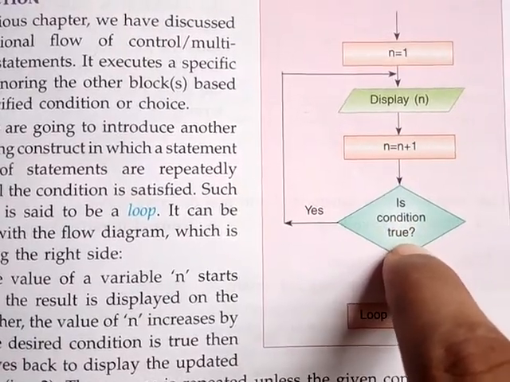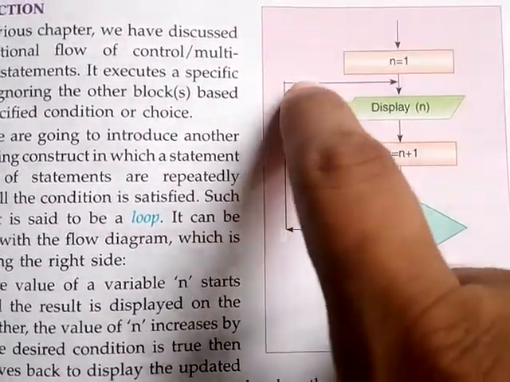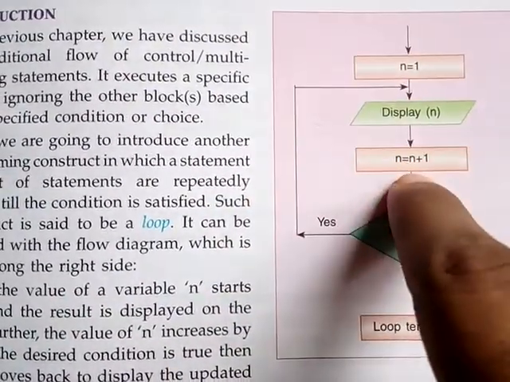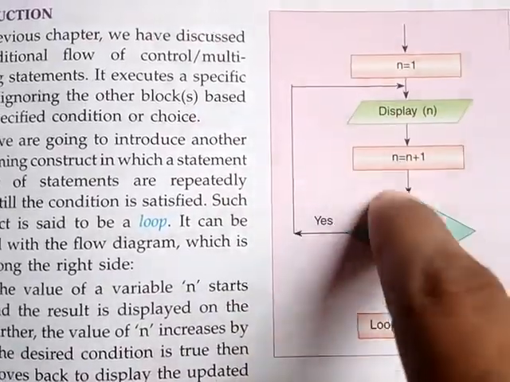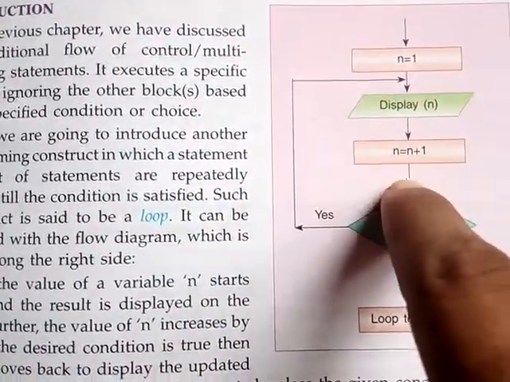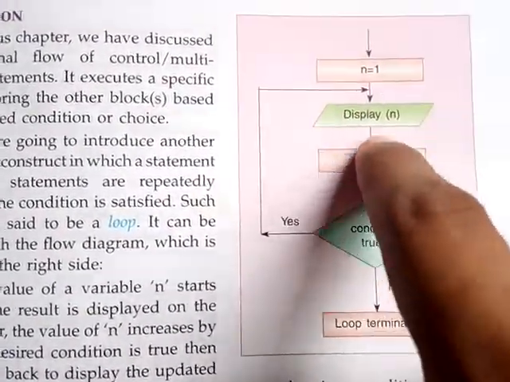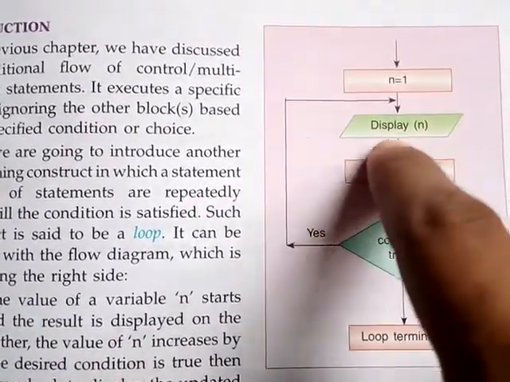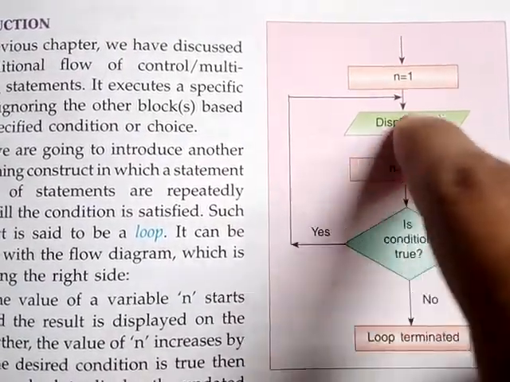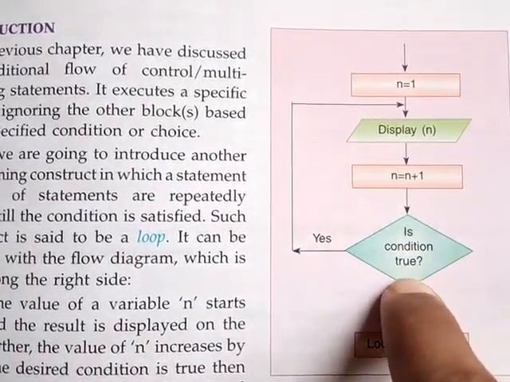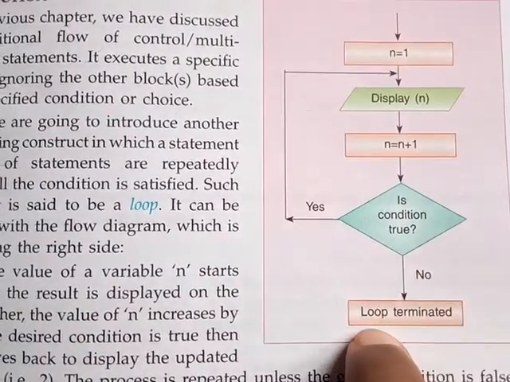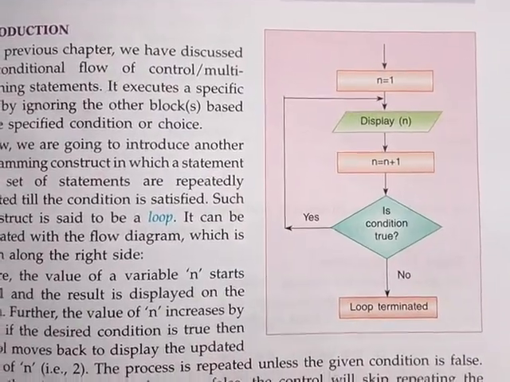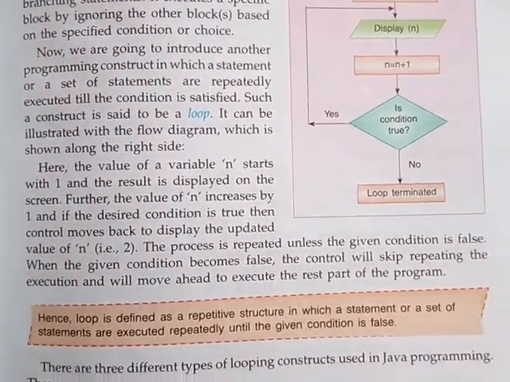Is the condition true? If it is true, then once again display n. Whenever the condition is true, once again it will enter. Condition is true, once again it will enter. That means this portion is repeating multiple number of times. So whenever a statement or multiple statements repeat multiple number of times, it is called a loop. And if the condition is not satisfied, then the loop terminates, or it will come out of the loop. I hope students that whatever I wanted to explain, you have understood.